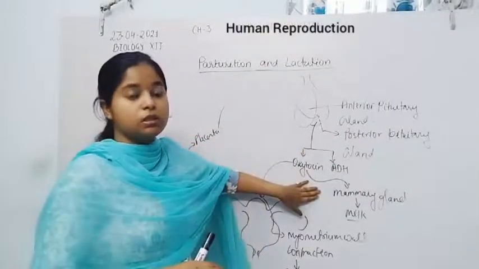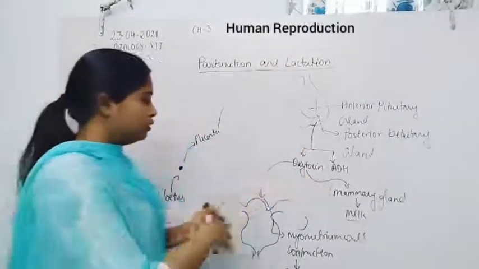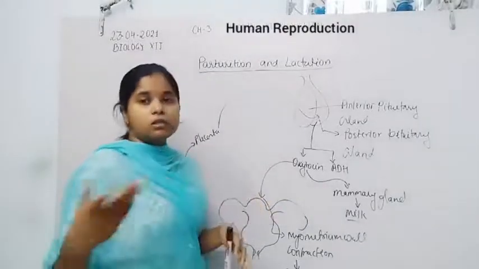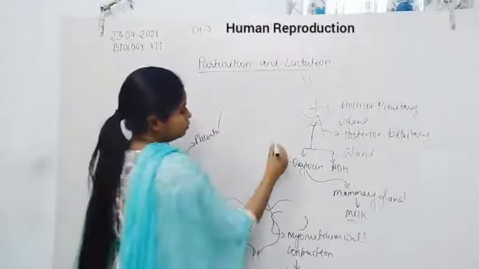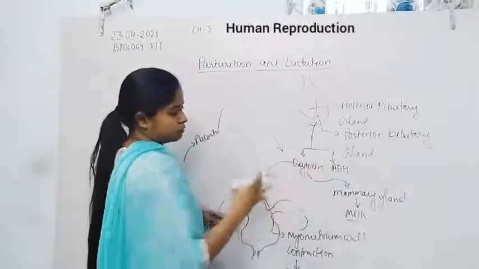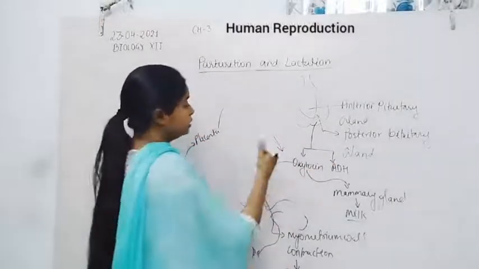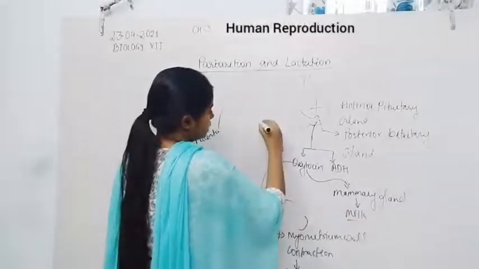Only oxytocin helps in parturition and the secretion of milk.